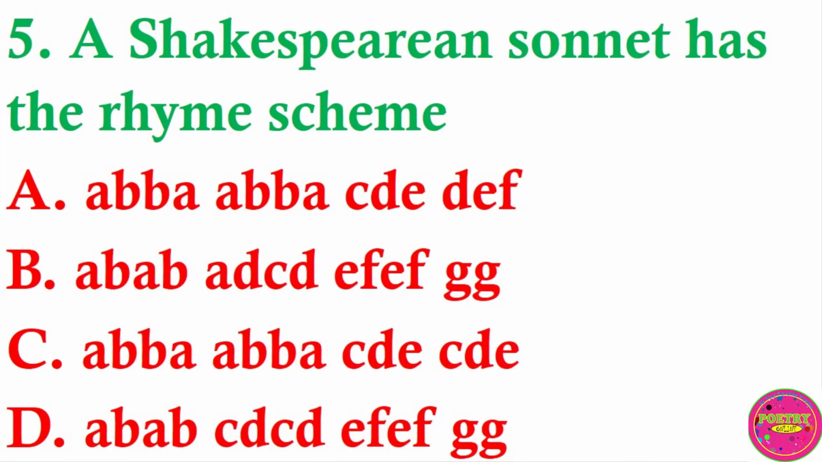Question 5. A Shakespearean sonnet has a rhyme scheme: A. A B A B, A B A B, C D E, D E F. B. A B A B, A D C D, E F E F, G G. C. A B A B, A B A B, C D E, C D E. D. A B A B, C D C D, E F E F, G G. The correct answer to this question is D. A Shakespearean sonnet has a rhyme scheme A B A B, C D C D, E F E F, G G.